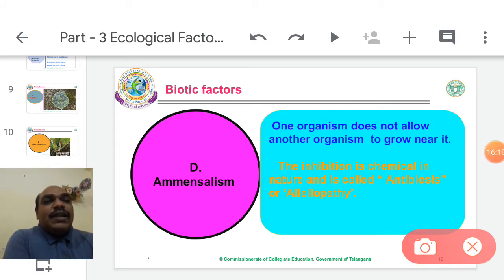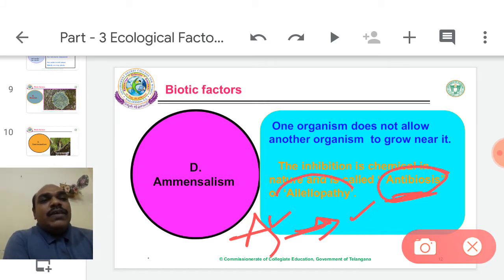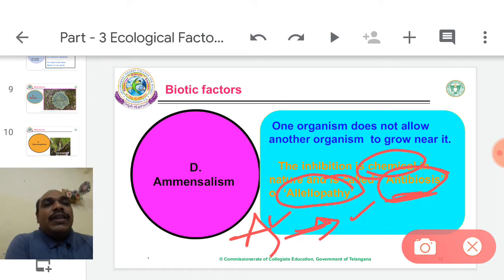That nature is called antibiosis. So only one survives. It never allows the other organism to grow nearby. The first organism secretes some chemicals. It is a natural process. This phenomenon is called antibiosis or allelopathy. That chemical name is allochemical.